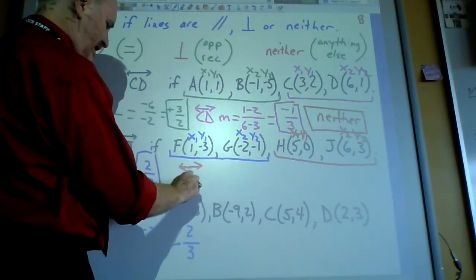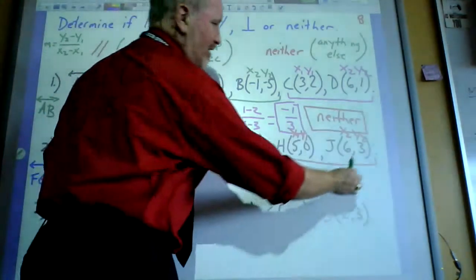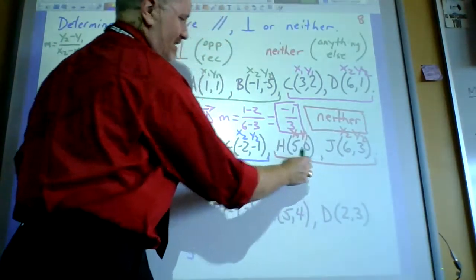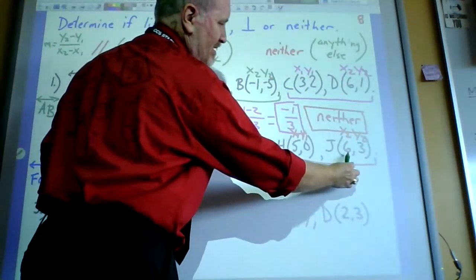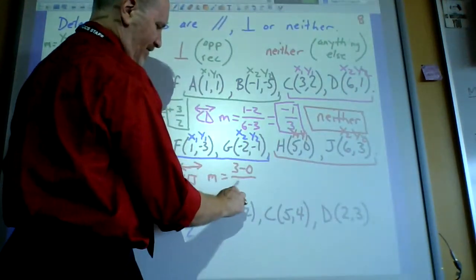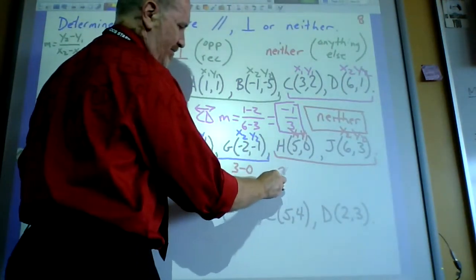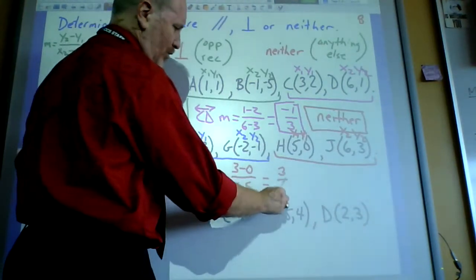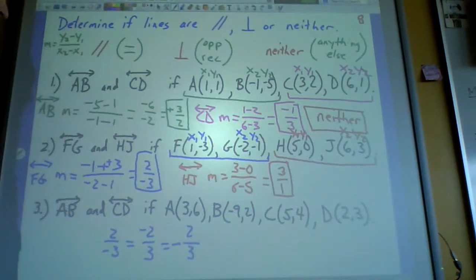So line HJ, his slope will be, subtract the y's on top, 3 minus 0. Subtract the x's on the bottom, 6 minus 5. And when you do that, upstairs you get a 3. Downstairs, 6 minus 5, you get a 1. And we'll leave it like that because it's a slope. And we'll compare them.